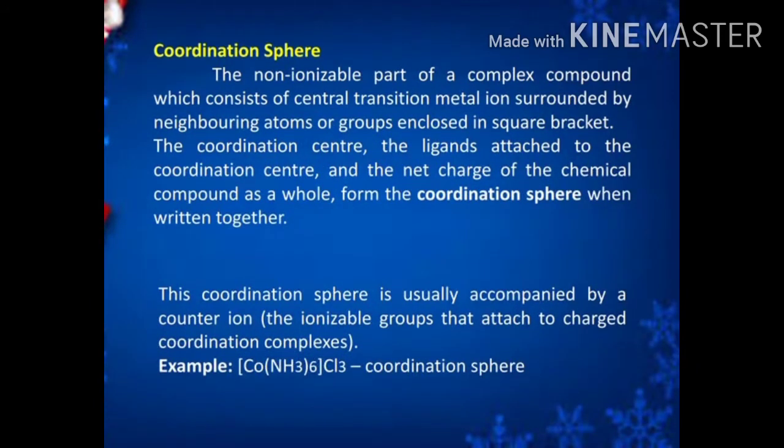For example, [Co(NH3)6]Cl3. Here the central metal atom is Co. NH3 is the ligand. How many ligands are present? 6. So that is the coordination number. The square bracket containing Co and NH3 six times is called the coordination sphere.